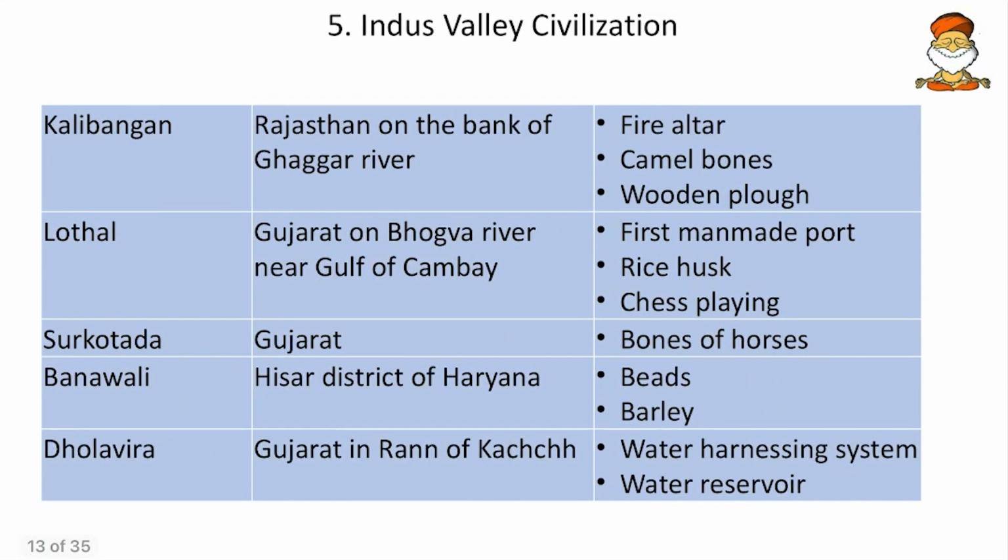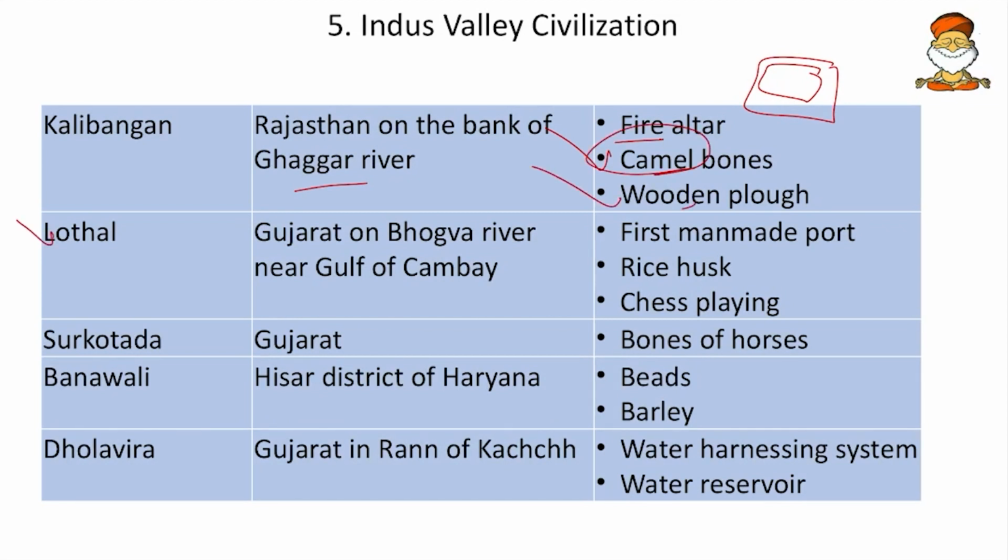Then Kalibangan, present in Rajasthan on the bank of the Gaggar river, and here we have the fire altars, made for yajnas. Then camel bones are present, so camels were being reared. Then the wooden plow was also available.